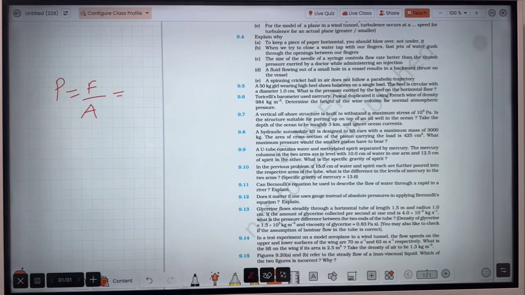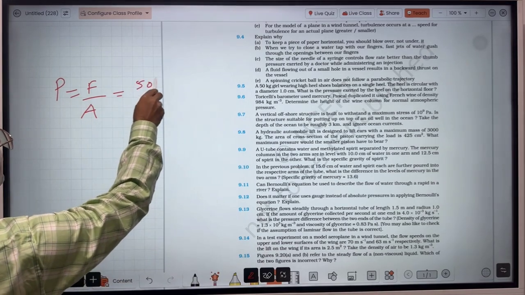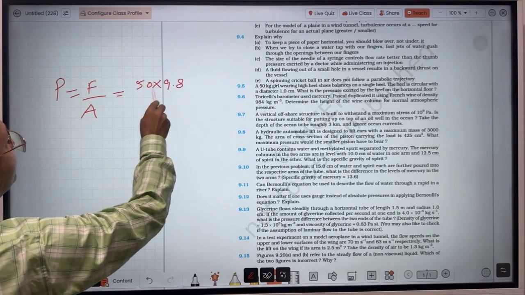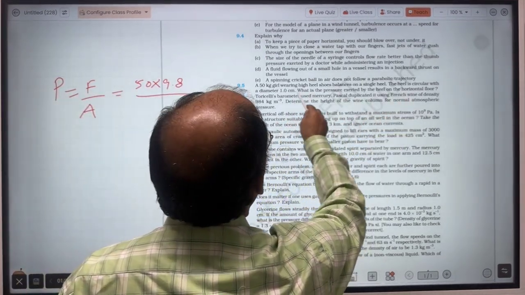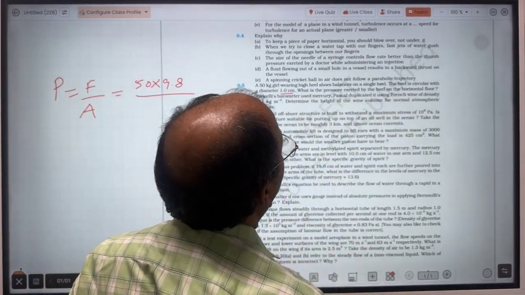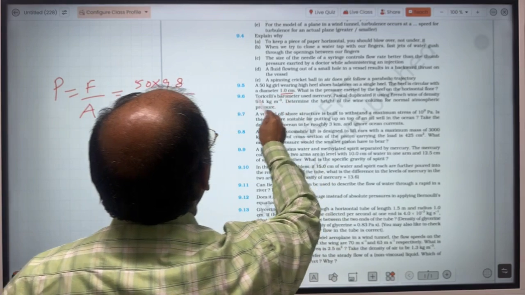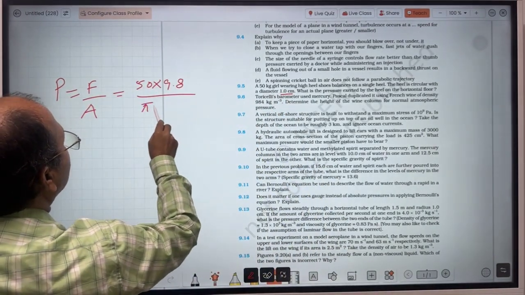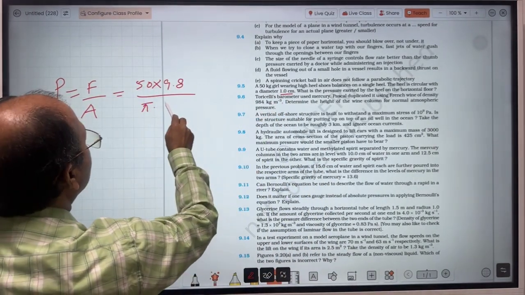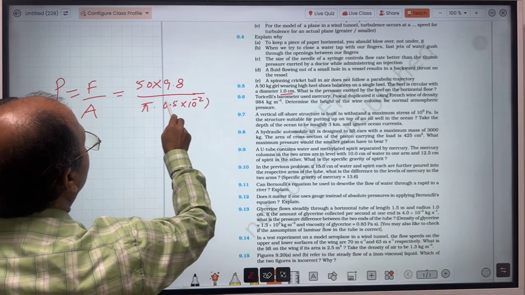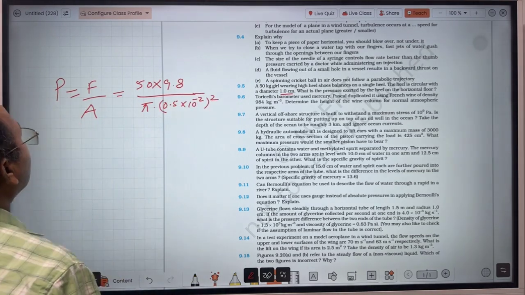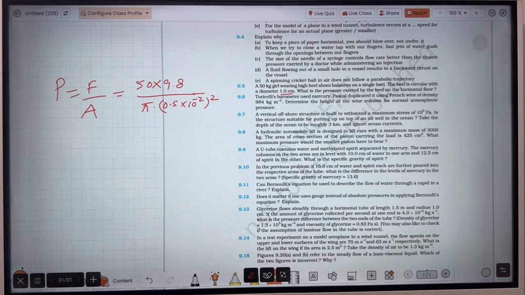So force is given, 50 kg girl, so 50 into 10, or just write 9.8. And as far as area is concerned, circular with diameter 1 centimeter, so you can say pi times radius, which will be 0.5 into 10 to the power minus 2, whole square. Then you can simplify to get the answer.